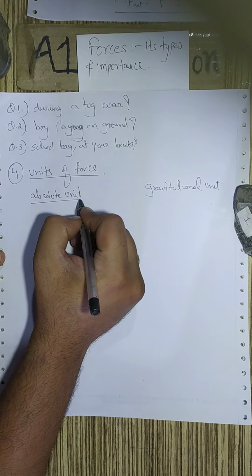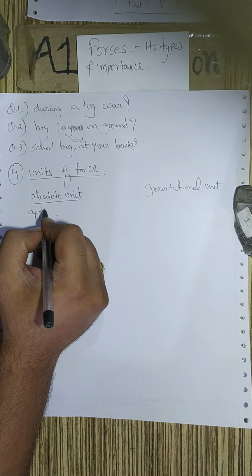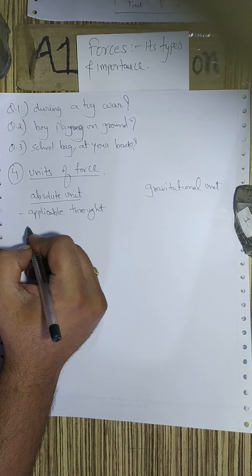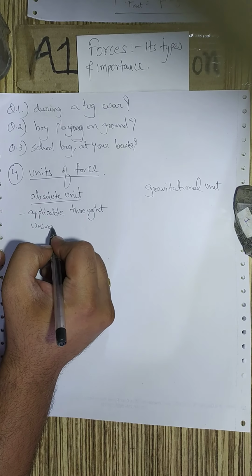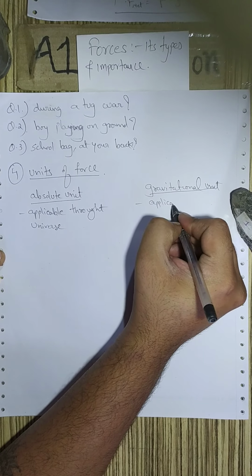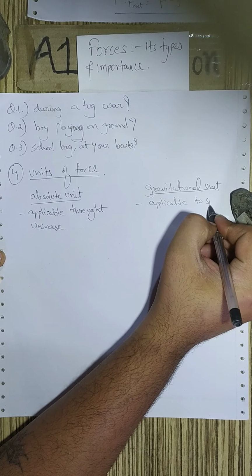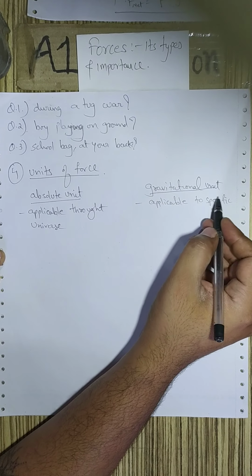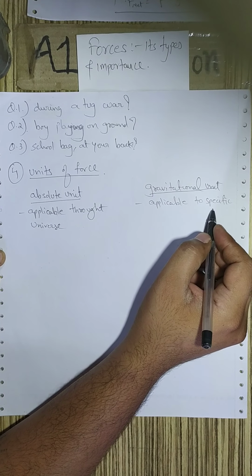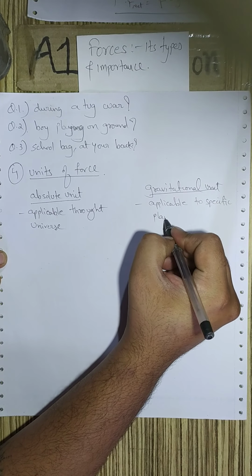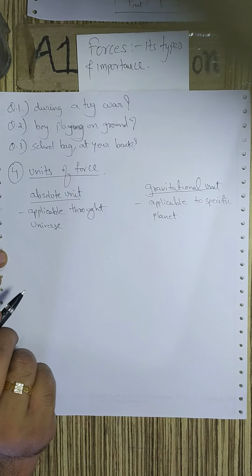Absolute units are the units which are applicable throughout the universe. Whereas gravitational units are applicable to a specific planet, because the calculation of the force uses gravity.